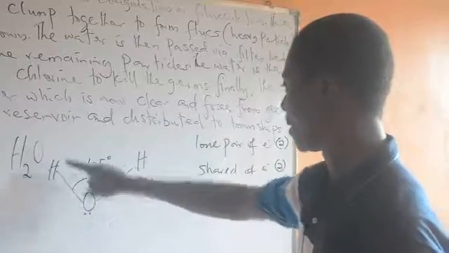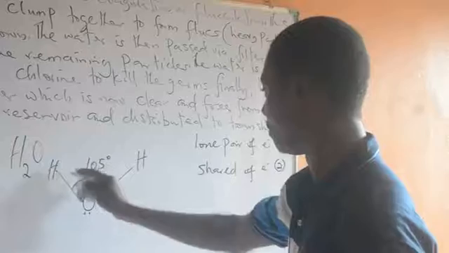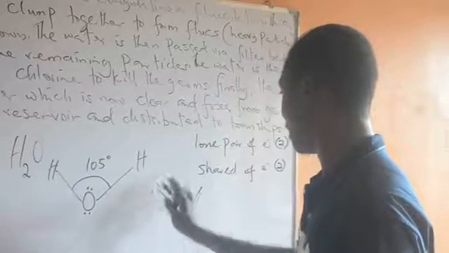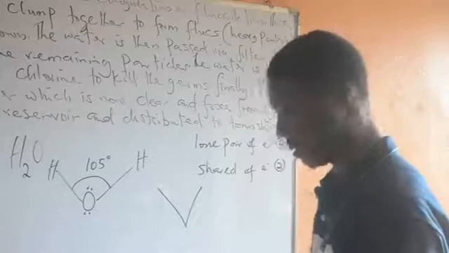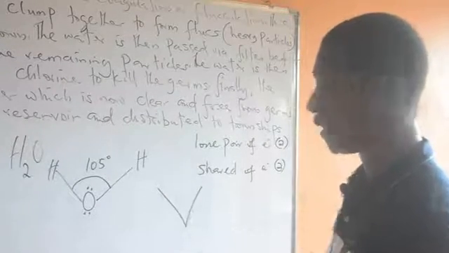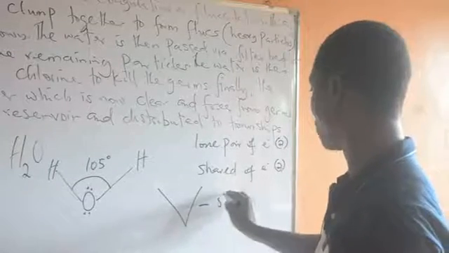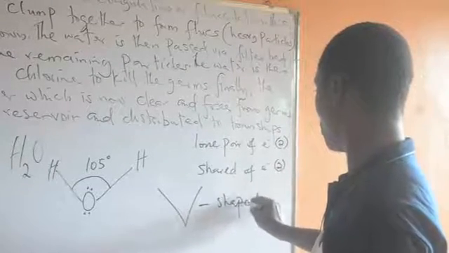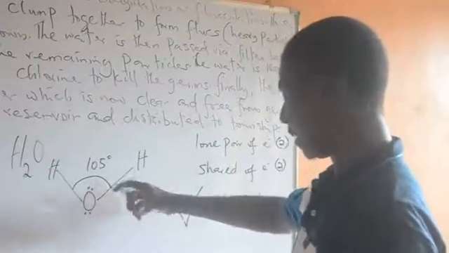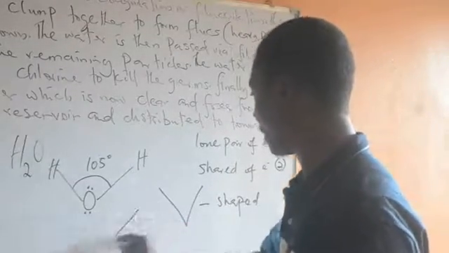Now, what shape is this water? Here you can turn it. Either it is like this. The one I drew on the board now is like this. In the normal language, this is what? V. So we say that water has a V shape. Water is V shaped. Again, if I also turn it, it will look like this.